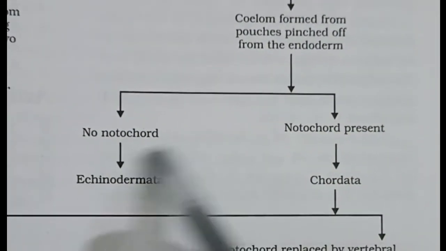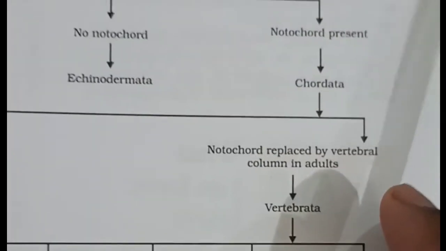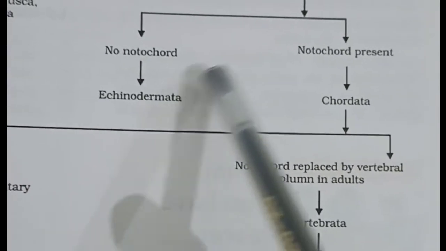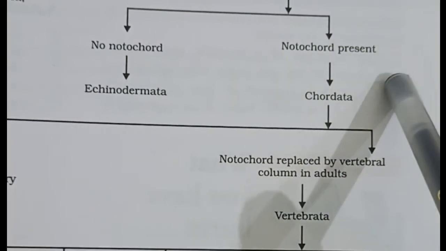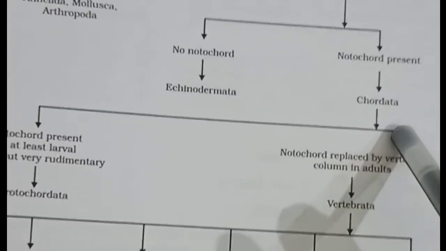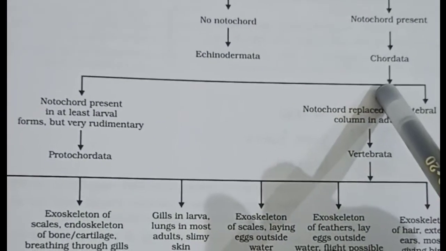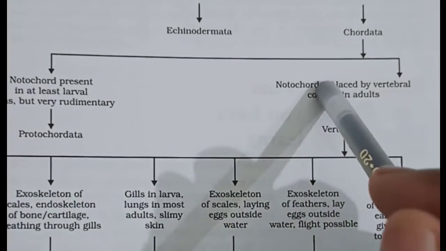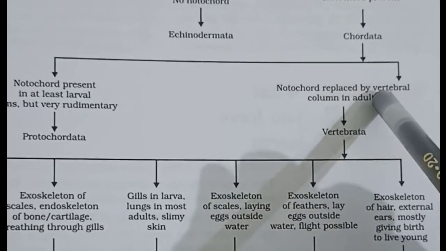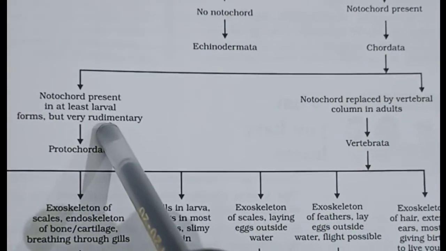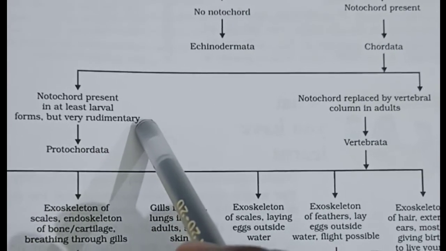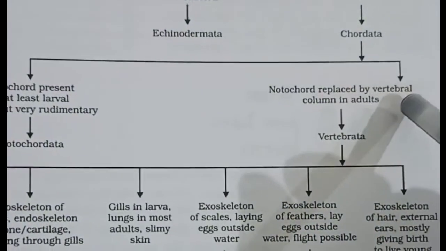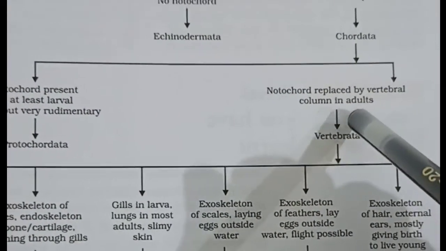But all these details, the meanings and definitions, we will see later on. Then no notochord are termed as Echinodermata. And if notochord is present, then they are called Chordata. And when they are Chordata, then we have to see whether this notochord is replaced by a vertebral column when they grow into adults, or they have a rudimentary one. If they have a rudimentary one, we call them Protochordata. And if they develop a vertebral column in the adult stage, we call them Vertebrata.